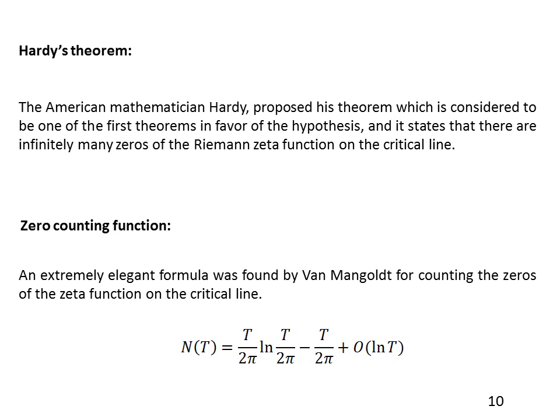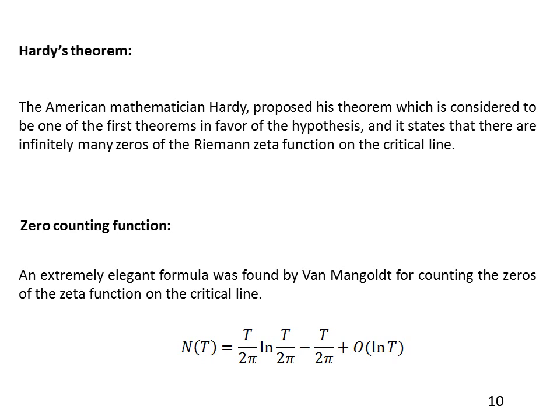Now we're going to talk about two theorems connected to the non-trivial zeros of the Riemann zeta function. First of all, Hardy's theorem. The mathematician Hardy proposed his theorem, which is considered to be one of the first theorems in favor of the Riemann hypothesis, and it states intuitively that there are infinitely many non-trivial zeros of the Riemann zeta function on the critical line. Second of all, we're going to talk about the zero counting function. The German mathematician von Mangoldt was able to derive an extremely elegant formula for counting the non-trivial zeros of the Riemann zeta function up to a certain height T. The relationship is shown here in this slide.